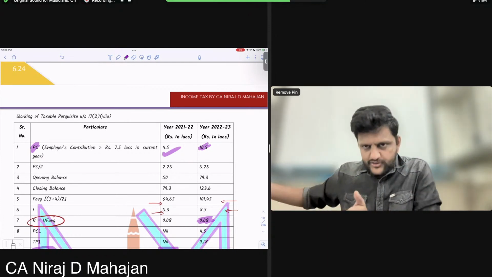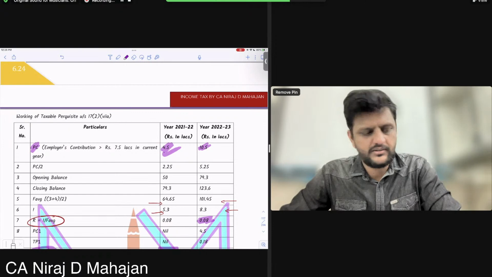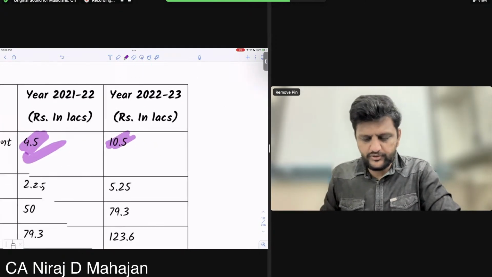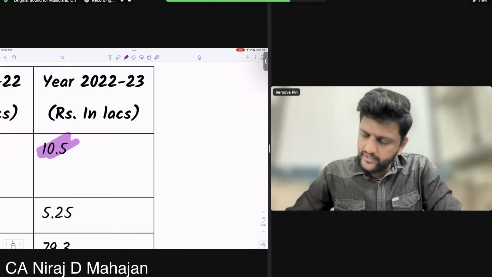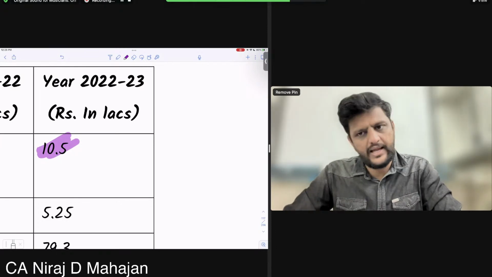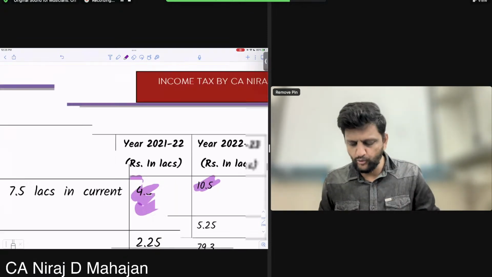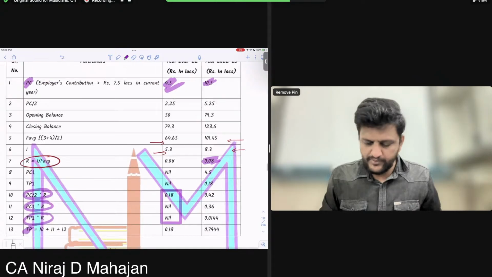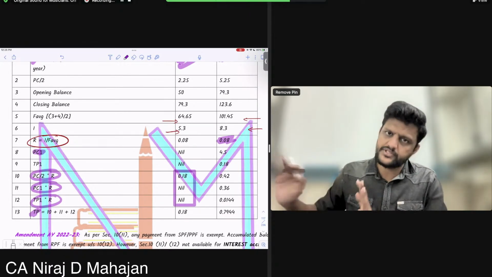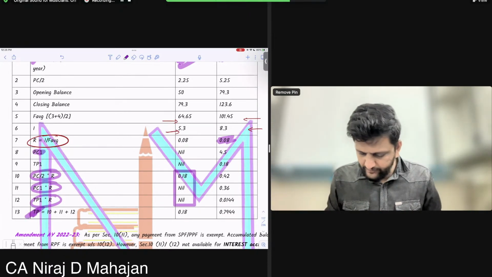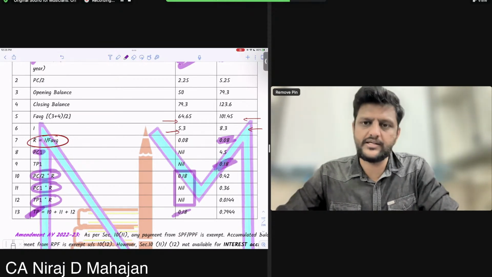In the last year or in the earlier years, is there a PC figure or no? Yes, 4.5 lakhs. I am doing calculation for this year, obviously, but I am saying what? Just before 2023, in all the years, how much have you contributed more than 7.5 lakhs? That is called PC1. So the last year, you contributed how much? 4.5 lakhs. So 4.5 lakhs is becoming PC1. Clear? And TP1, what was the meaning of TP1? Taxable perquisite till last year. Check here. Do we have TP or no? 0.18. Yes. That will become my taxable perquisite of the last year.